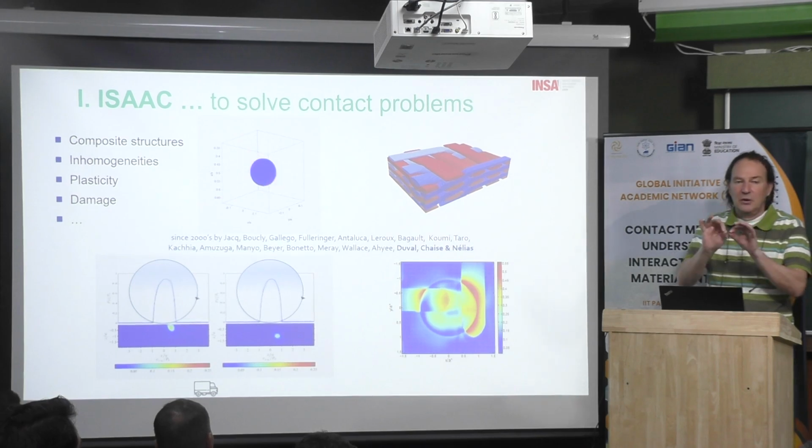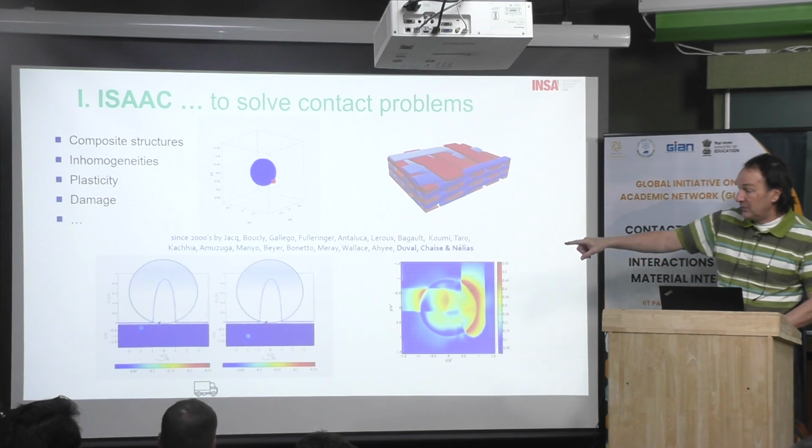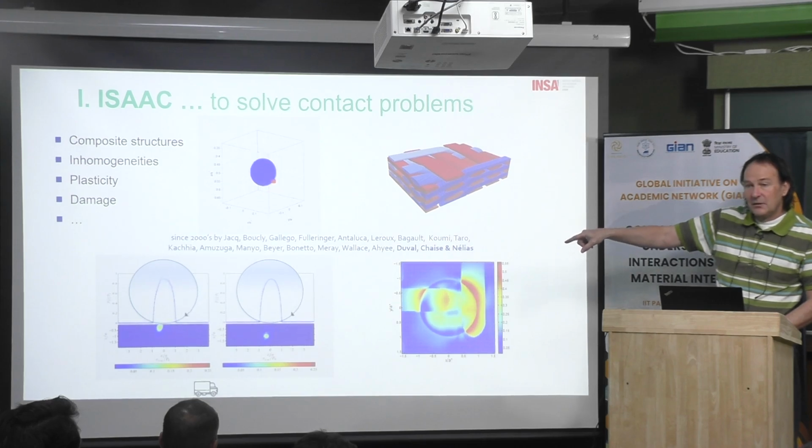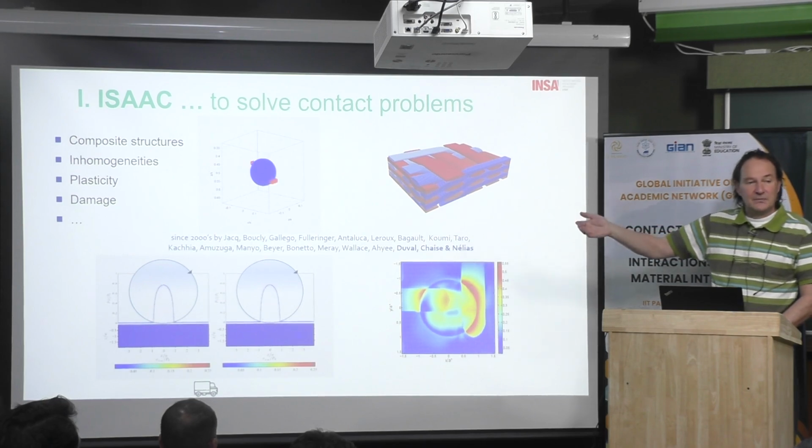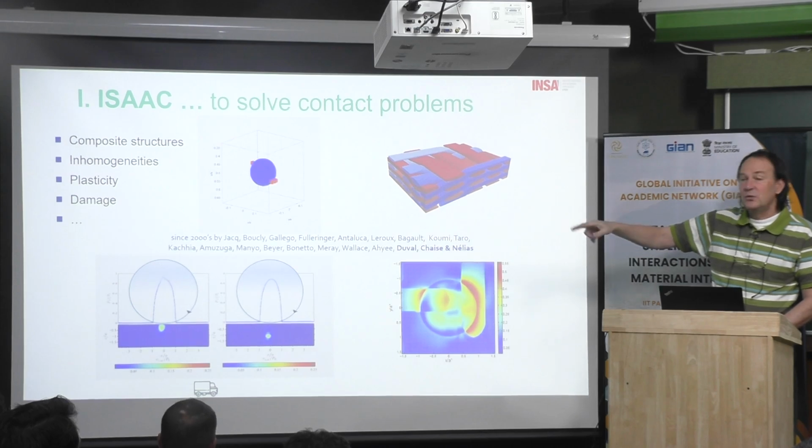We just put an inclusion without any load. Then you cannot see it. But after, when the inclusion is moving away from the contact, you can still see it. Why? It's because you have some plasticity and you can see some residual stresses. And that provides some stresses within the inclusions and outside the inclusions.